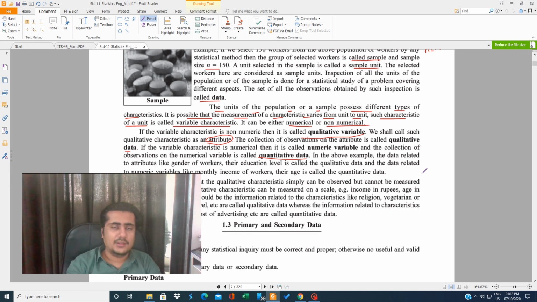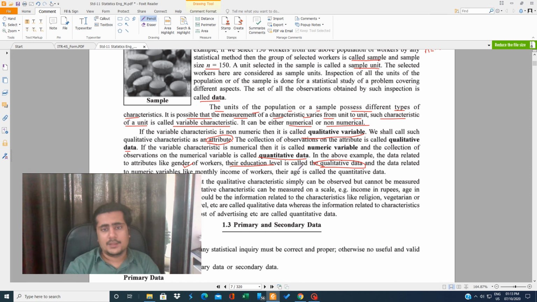So when it is about marks, birth date, score, and other things which are in numbers, it is quantitative data. In the above example, data related to attributes like the gender of the worker and their education level is called qualitative data. So what are examples of qualitative data? Gender of the worker: male, female. So male, female is a quality. Education level: 10th pass, 11th pass, 12th pass, graduate, postgraduate, masters.